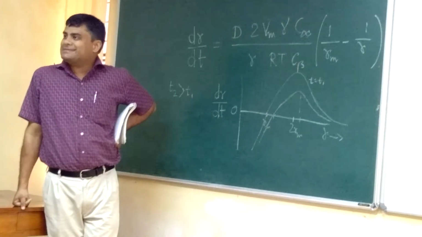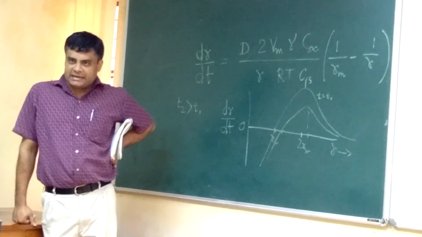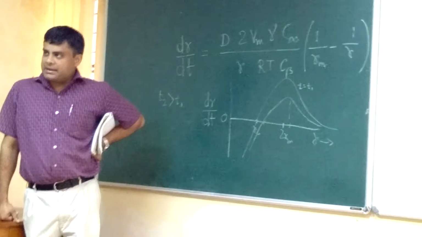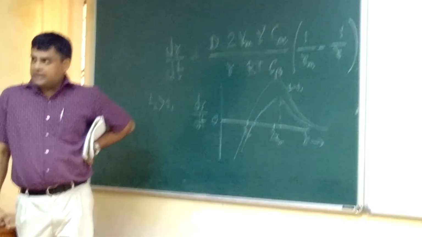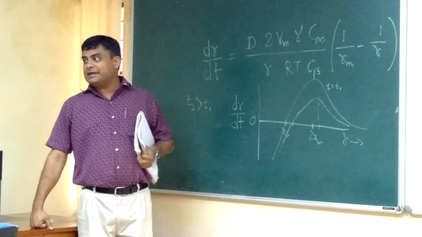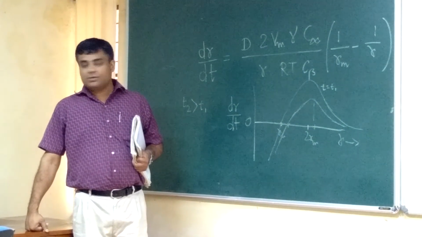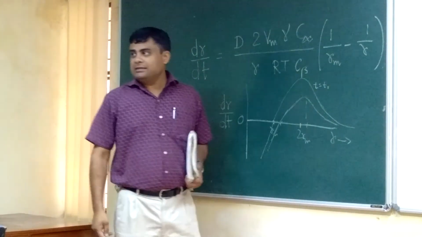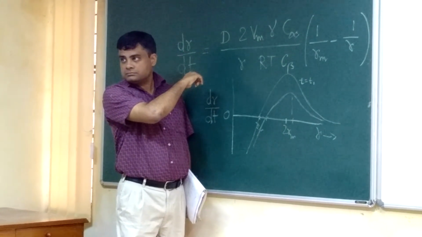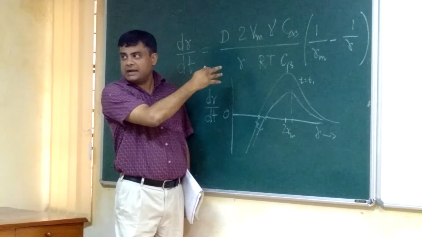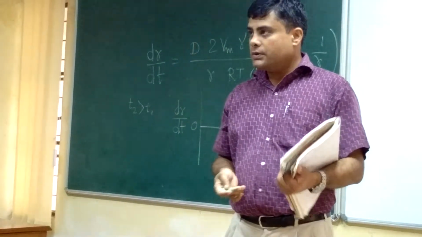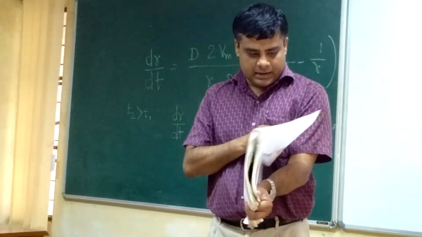If R is less than Rm, dR/dt is negative. Guys, please pay attention: if R is less than Rm, dR/dt is negative. Now, for a smaller particle, that negative dR/dt value will be larger. So smaller particles will dissolve back at a faster rate. These are the observations we can make.